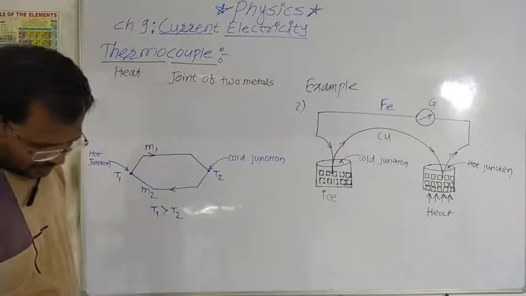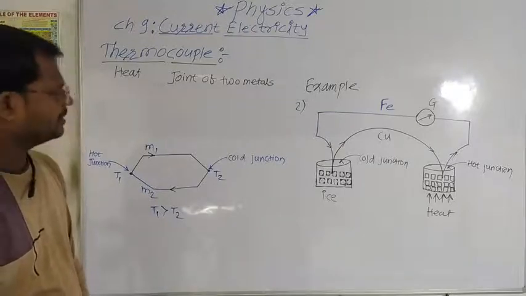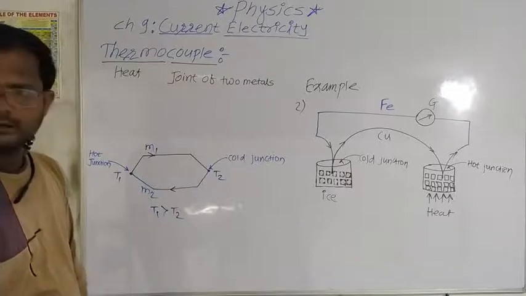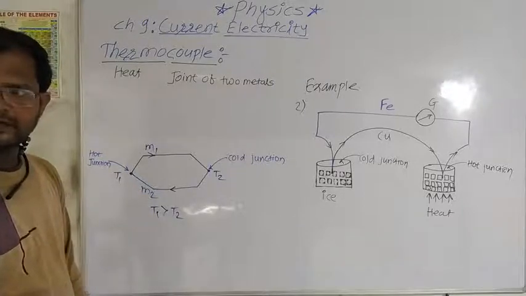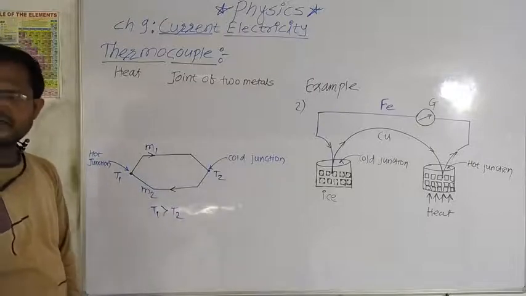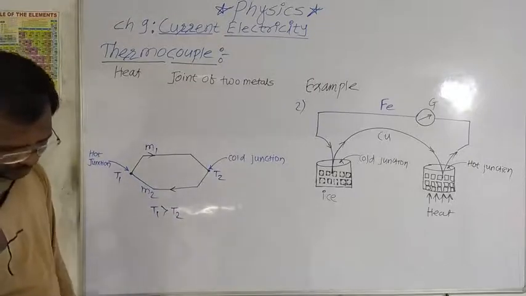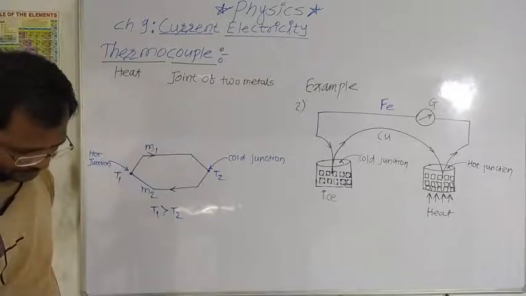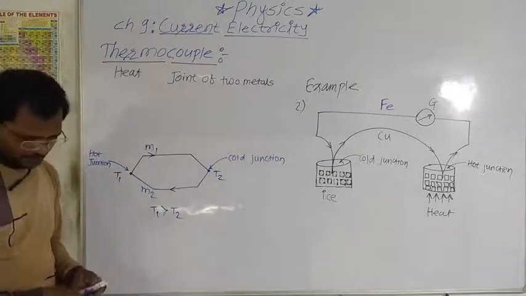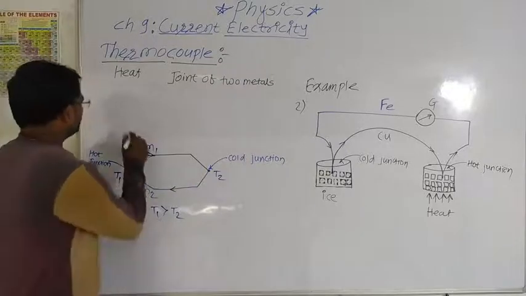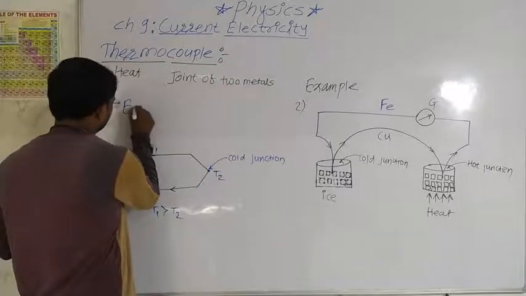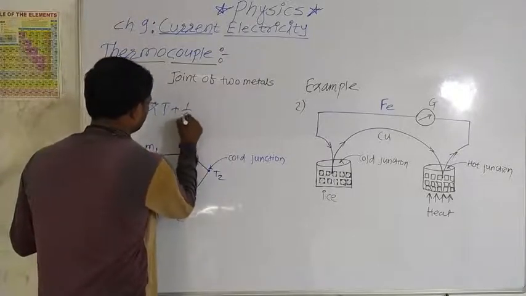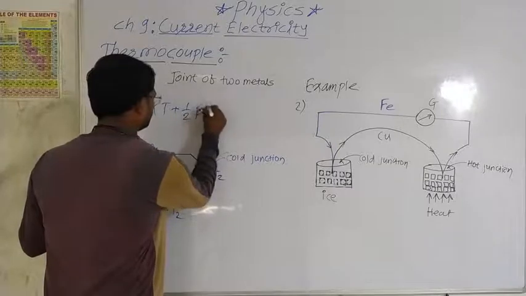Now, in this thermoelectric effect, the EMF produced in this effect is calculated by using equation of thermo EMF. Now, equation of thermo EMF is capital E is equal to alpha into capital T plus half of beta into T square.